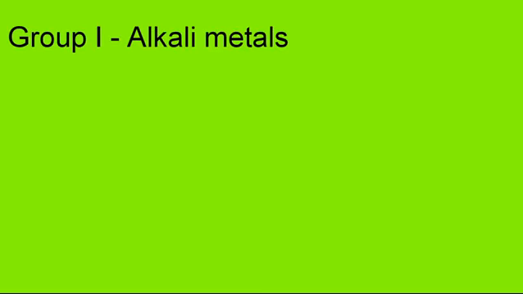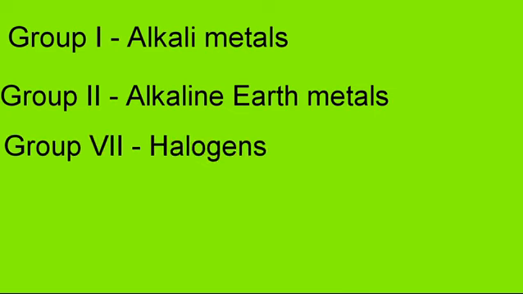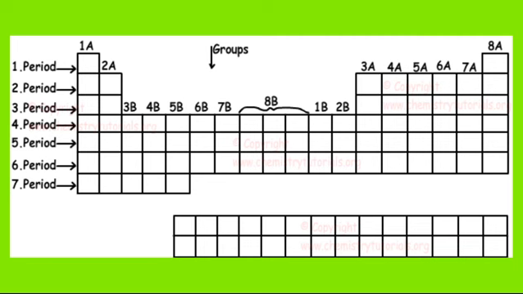Now, very importantly, you need to know the names of these groups. Some of these groups have their special names. For example, group 1 metals are called alkali metals. Group 2 are called alkaline earth metals. Then group 7 are called halogens, and group 8 or group 0 are noble gases. Okay, these are noble gases. Now, as for the horizontal rows, that's where we have the periods. And in the periodic table, we have 7 periods.